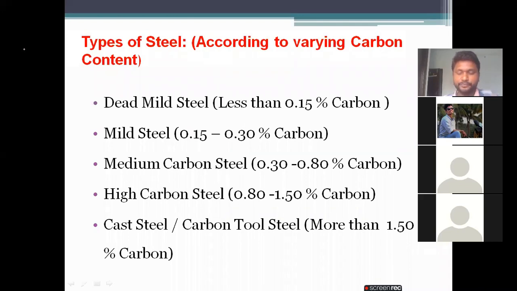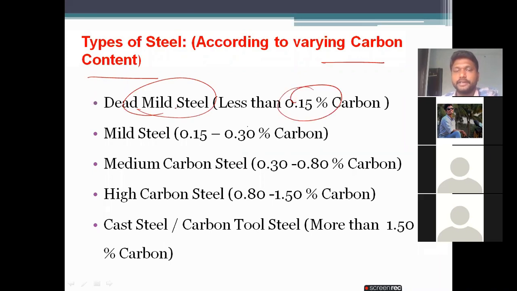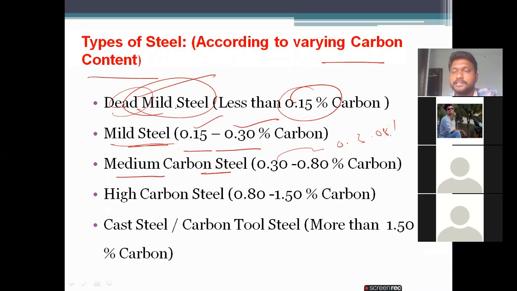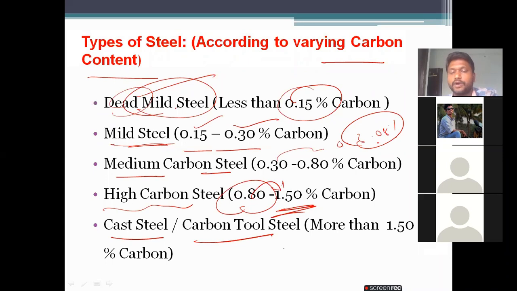Types of steels. According to the varying carbon content, we have different types of steels. Dead mild steel has a carbon content of less than 0.15 percent. Mild steel has a carbon percentage of 0.15 to 0.3 percent. Medium carbon steel has 0.3 to 0.8 percent carbon. High carbon steel has 0.8 to 1.5 percent carbon. And next, cast steel or carbon tool steel has more than 1.5 percent carbon.